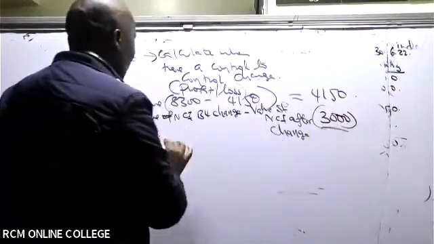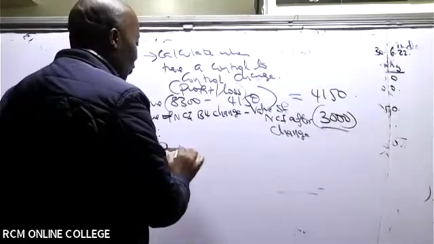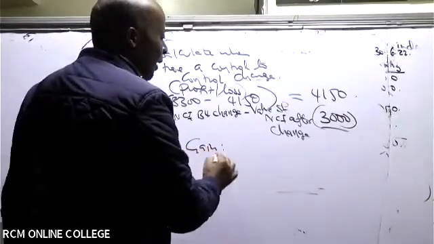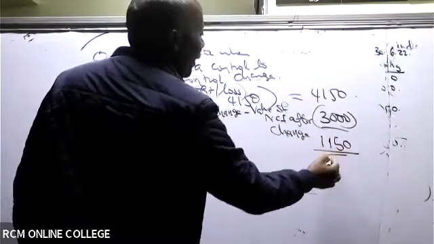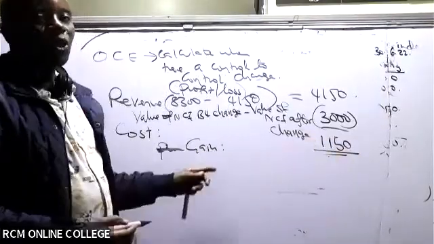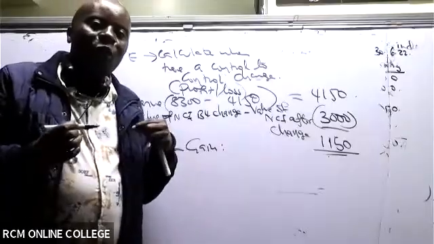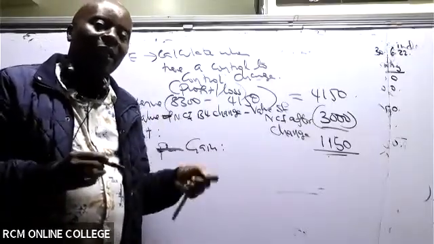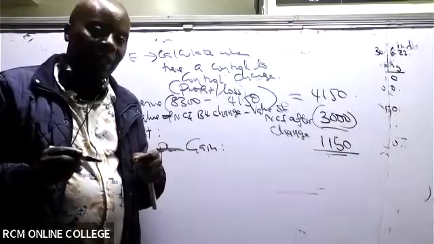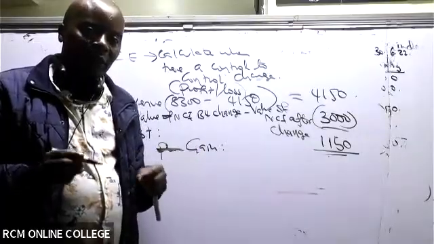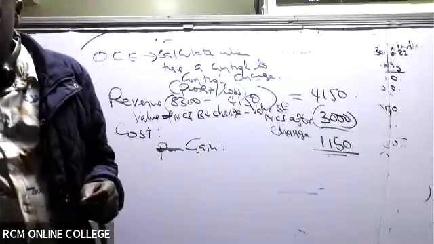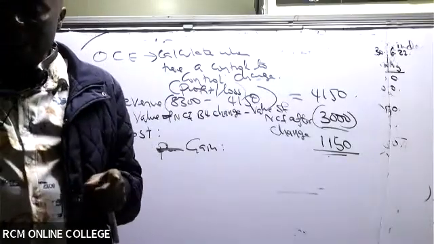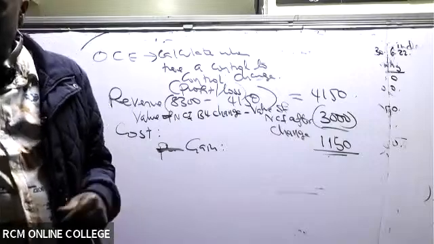So then we made a profit. There's a gain of 1,150. So this is what goes to our equity. But remember, this equity will be other components of equity. Other components of equity, OCE, will be 1,150.